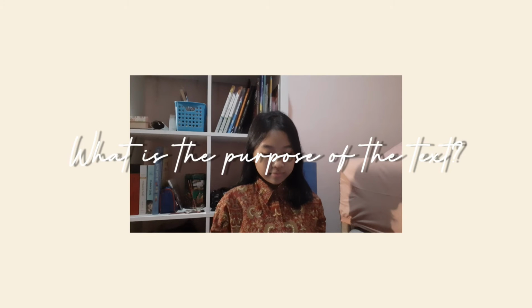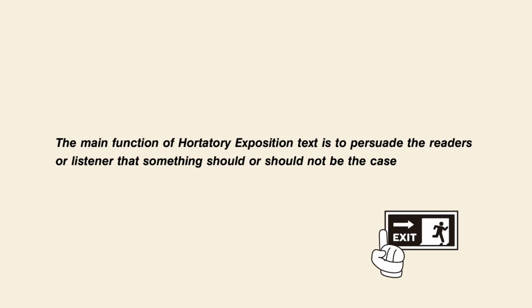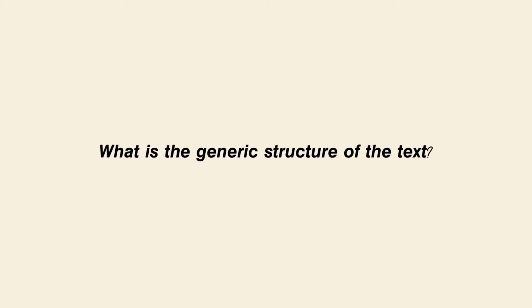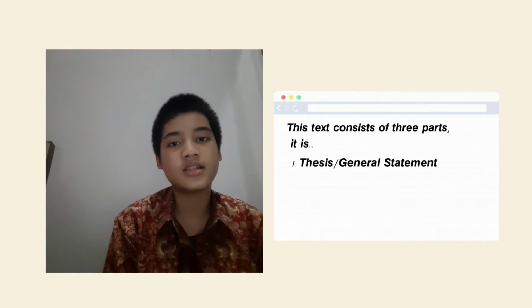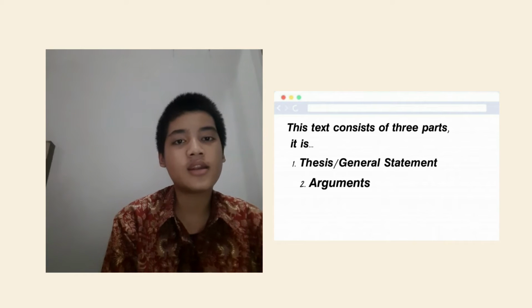What is the purpose of the text? The main function of hortatory exposition text is to persuade the readers or listeners that something should or should not be the case. What is the generic structure of the text? This text consists of three parts. It is thesis, argument, and recommendation.